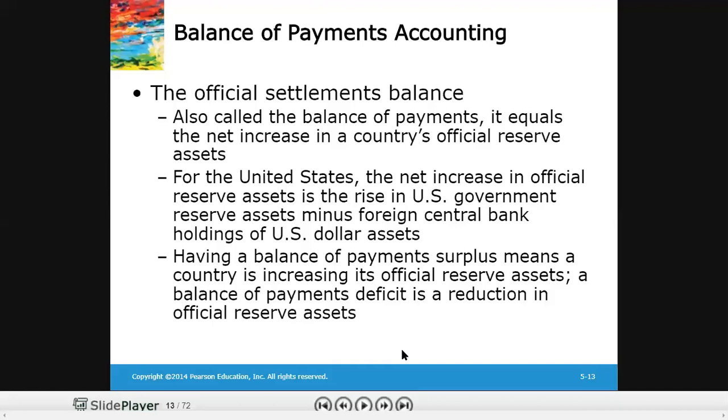Having a balance of payment surplus means a country is increasing its official reserve assets. So when balance of payment is said to be in surplus, it means that net holding of official reserve assets have increased in the home country. If balance of payment is in deficit, it means that net holding of foreign assets in a country has been decreased.